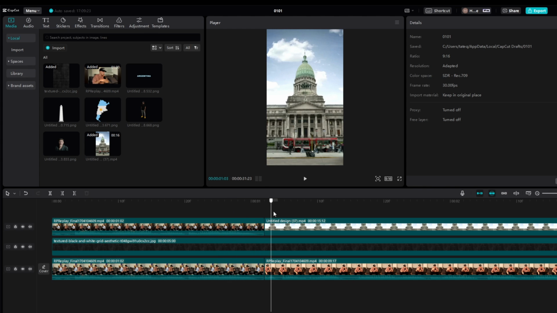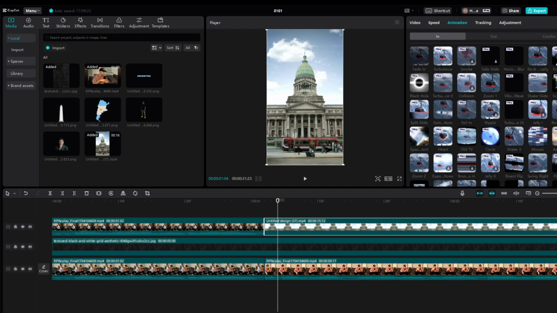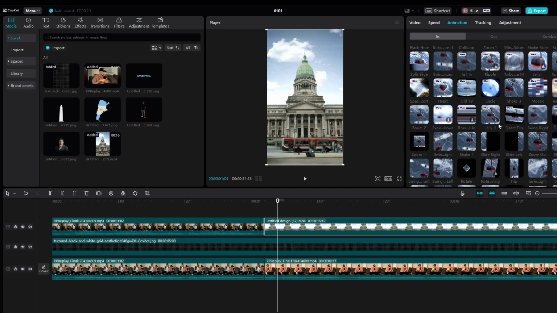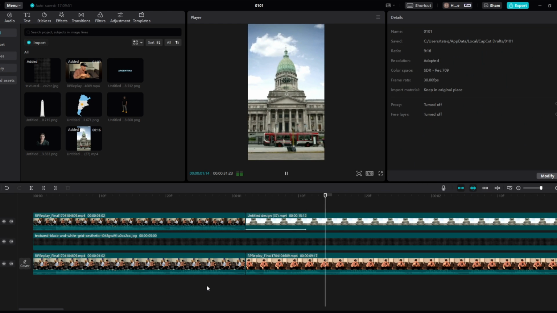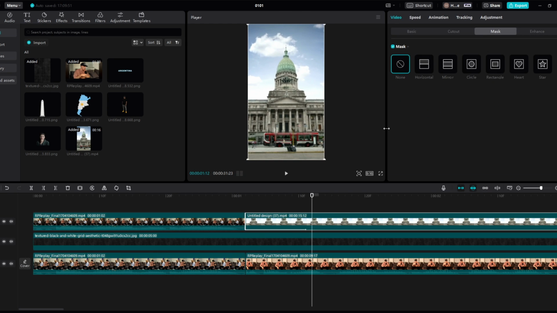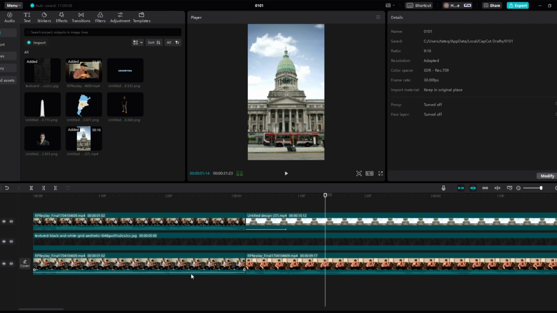So as you can see, it zooms in, so we want this video overlay to quickly zoom out right here. So what we're going to do is come to animation, then find zoom 1. There it is. And then we're going to put this to 0.3 maybe. Like so. Okay, so we're going to put it on 0.2 just because it's a little bit too fast. Perfect. So it should look like this.